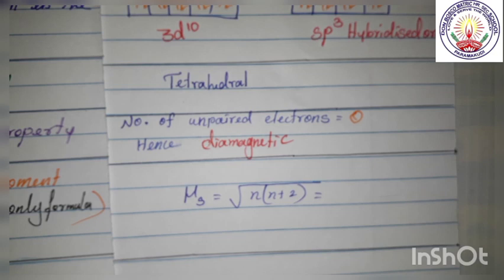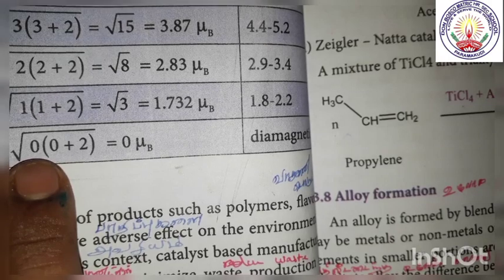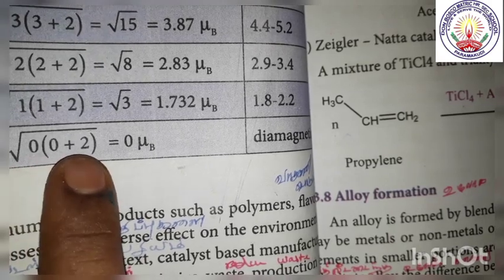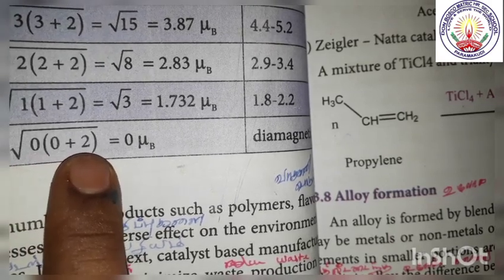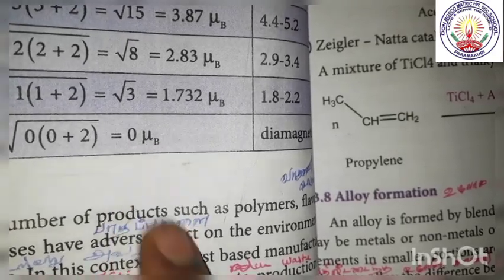So therefore mu s is 0, it is diamagnetic.